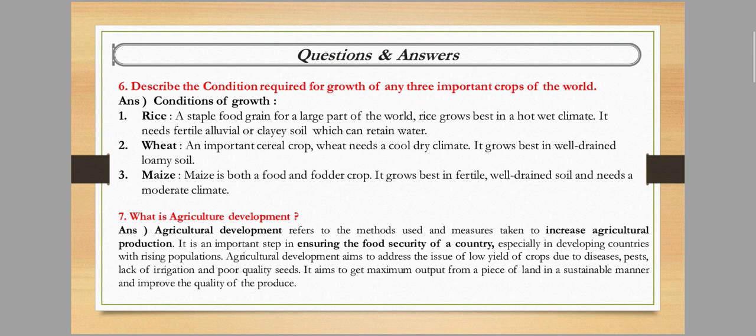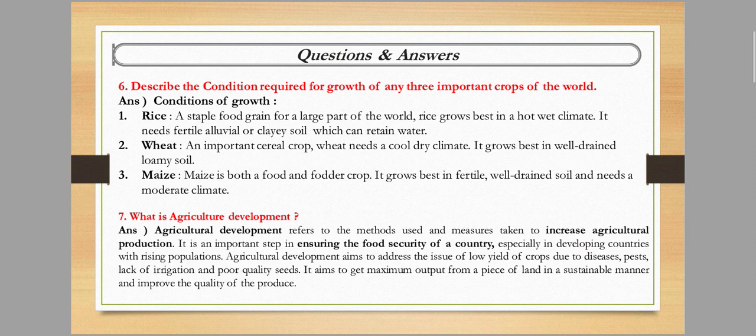Conditions of growth: rice, wheat, and maize. Here you can see rice grows best in a hot wet climate, okay. Wheat grows in a cold dry climate, and maize grows best in fertile well-drained soil and needs a moderate climate, okay. So these are the conditions for the growth of these 3 types of crops.